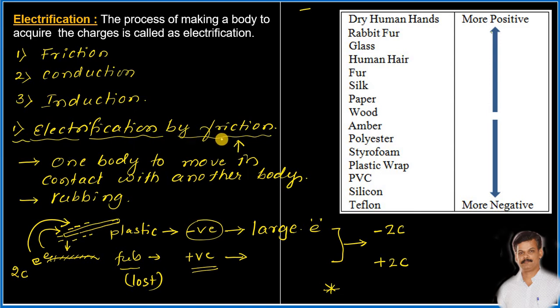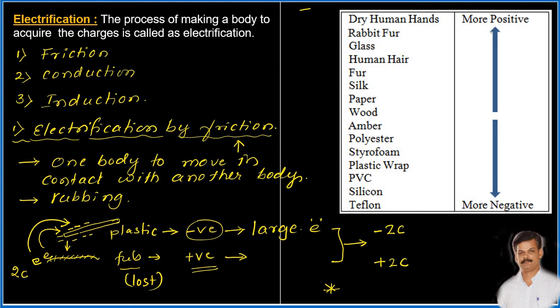In the electrification by friction method, one object is rubbed in contact with another object. The object which loses the electrons becomes positively charged, and the object or the body which acquires the electrons becomes negatively charged. And there will be equal quantity of charge on both the surfaces, but one will be positive and another will be negative. Hope the point is clear.